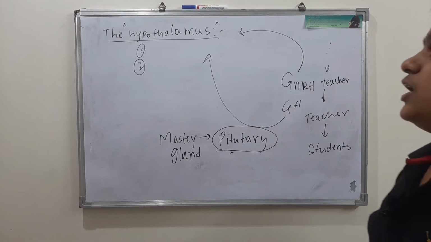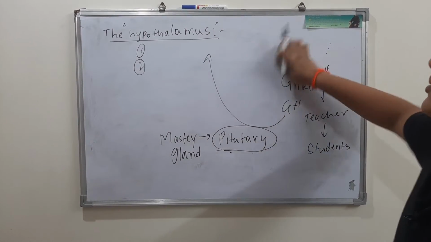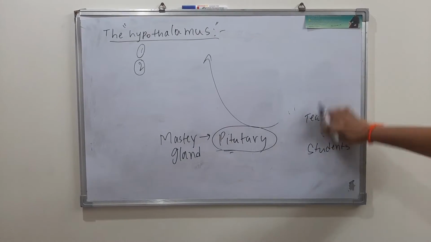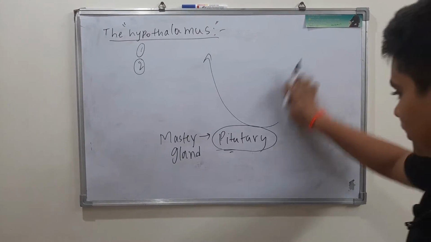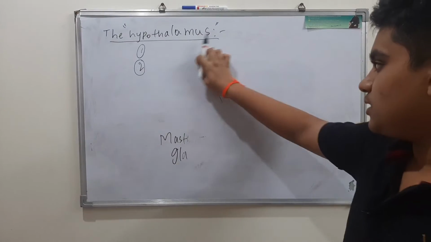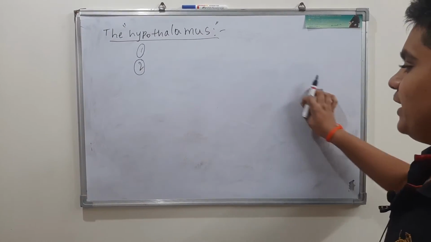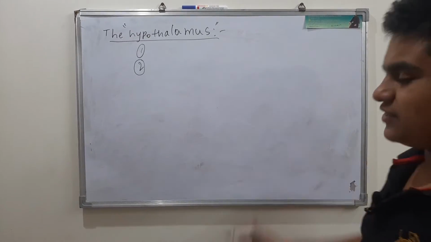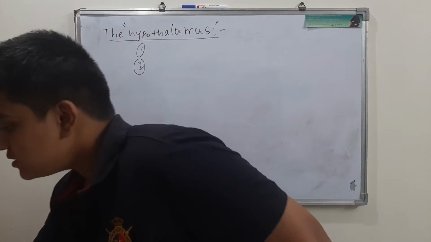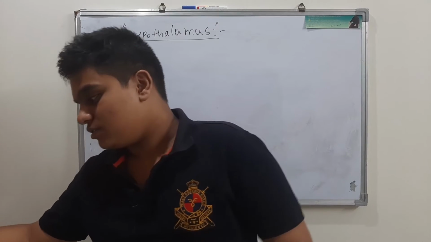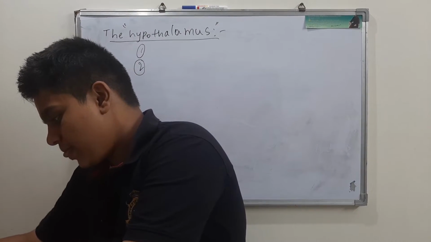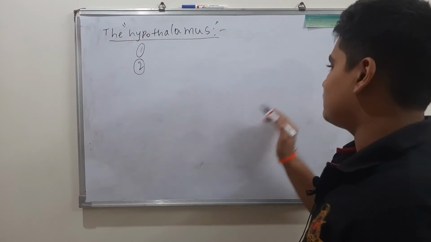Also, the location of this hypothalamus is very important for us. Let us see that location once. That is very easy. It is on the dorsal part of the diencephalon. Diencephalon.